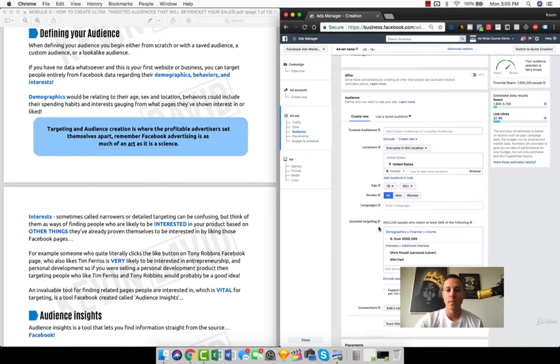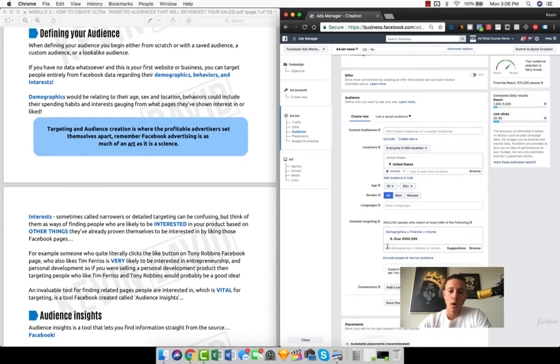But just something that I want to talk about really quickly: include people who match at least one of the following. This is really important, right? Right now we're targeting people that have over 500,000 income, or like Chris Powell, or like Slim Fast. But if we wanted to be much more specific, right? We see that our reach here, let's put him back, Chris Powell. With these 3, our reach is 1.6 million people, right? This is the total number of people who either have over 500,000, or like Chris Powell, or like Slim Fast, right? But if we take these out, and we want to make a much more refined audience.